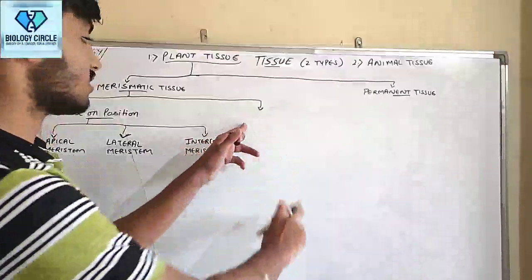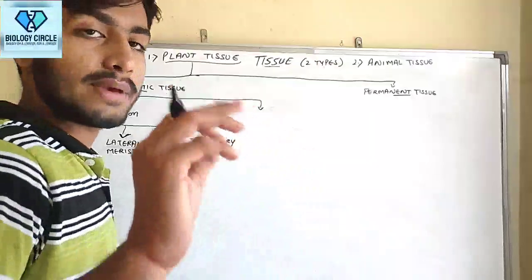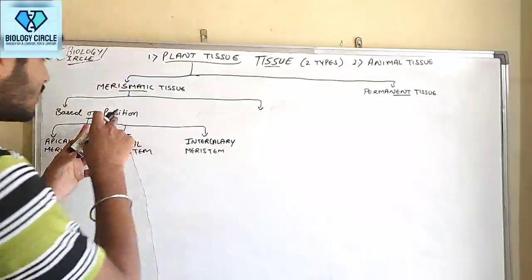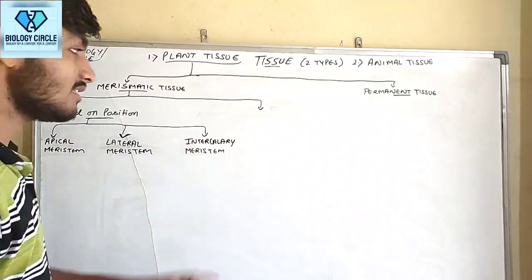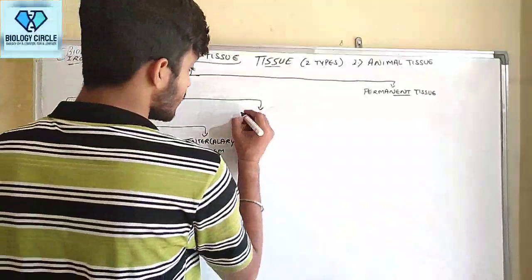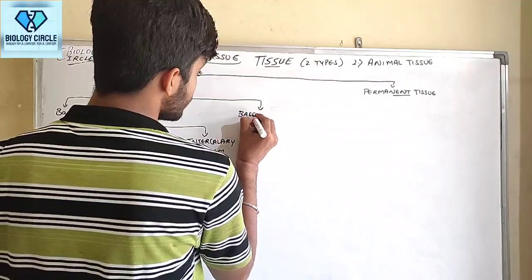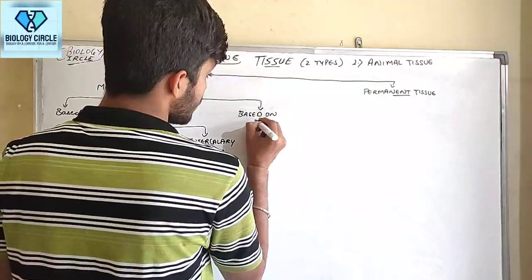Now, the second division of meristematic tissue is based on origin. The first one is based on position: apical, lateral, intercalary. The second one is based on origin.